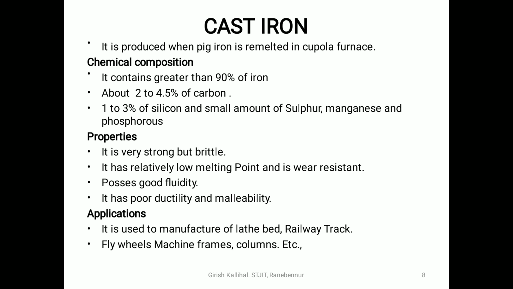The chemical composition of the cast iron is: it contains greater than 90 percent of iron, 2 to 4.5 percent of carbon, which is a little bit lesser as compared to the pig iron, 1 to 3 percent of silicon, and small amounts of sulfur, manganese and phosphorus. And the properties of the cast iron are, it is very strong but brittle. As I said, the carbon content is a little bit higher as compared to wrought iron, so it is brittle, whereas it is very strong.